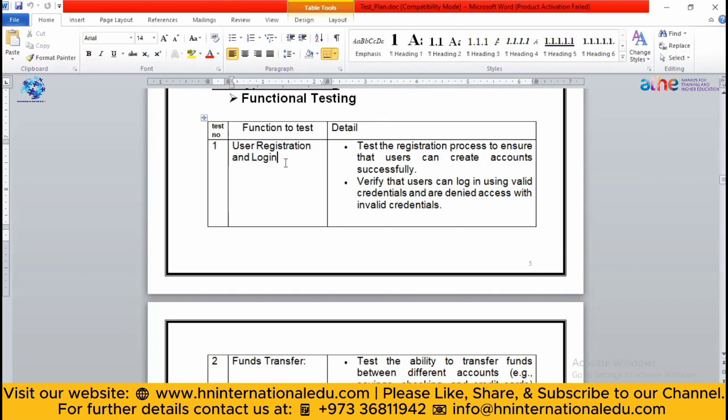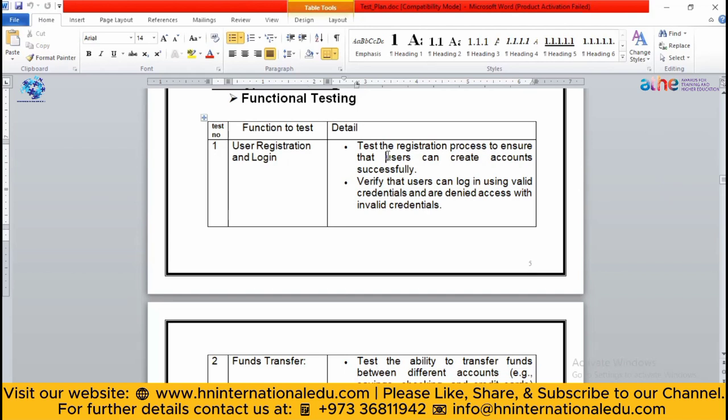Then you will mention that in my functional testing, first of all, I will check the user registration and login. Means what you are going to test, then you have to mention the detail on the right side. Here you will say that I will test the registration process so that the user can create the account successfully. Then after the user has created the account, I have to ensure that the user's credentials are validated, and access will be denied if they are invalid and given if the credentials are valid.